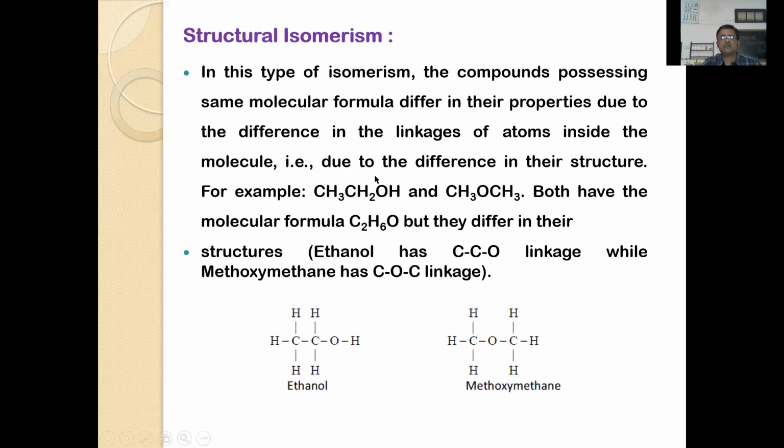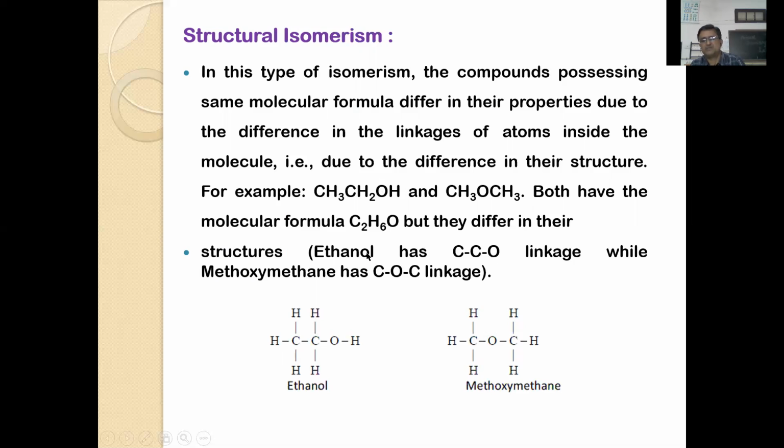For example, you can take ethyl alcohol and dimethyl ether. Of course, they are called structural isomers, but they differ due to the presence of the functional group. So this particular structure is usually called functional isomerism. They differ in the functional group. At the same time, you will find a difference in linkage. Here you will find C-C-O, carbon-carbon-oxygen linkage, but here you will find carbon-oxygen-carbon. So this kind of difference is called structural difference.